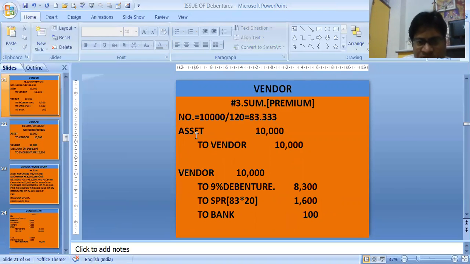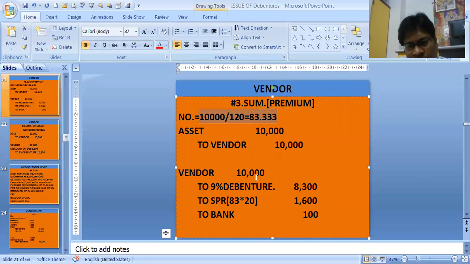So in that case, the first entry is the same, asset to vendor. When we are paying the vendor 10,000 rupees, we are paying them through debentures 8,300, to SPR 83 debentures into 20 each, and to bank the remaining amount. We will take 83 debentures, not the fraction. So this is 83 into 100.